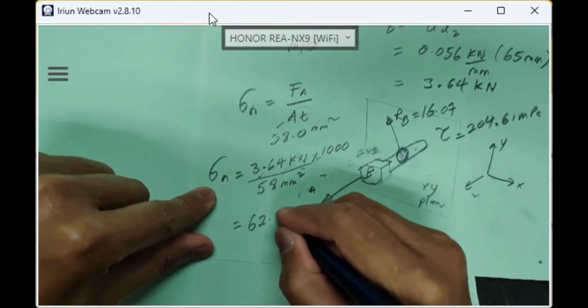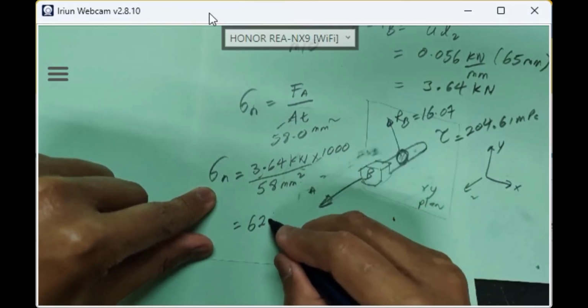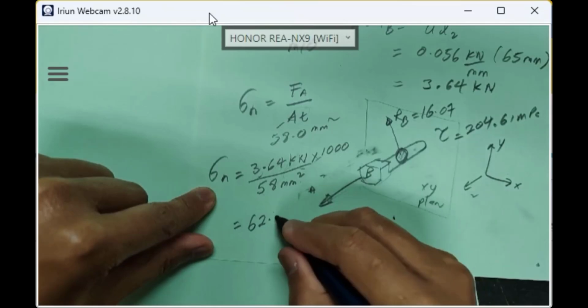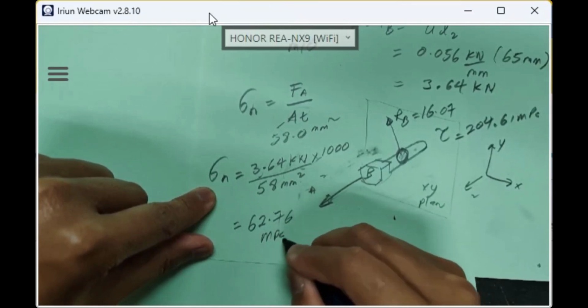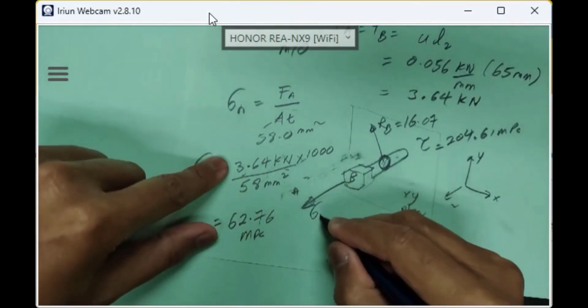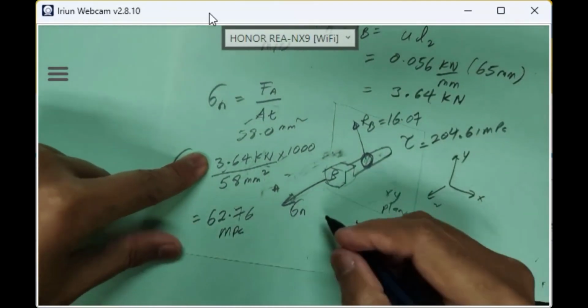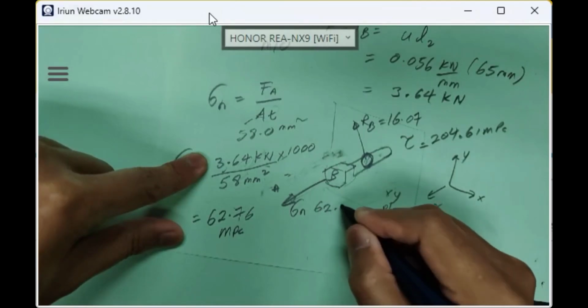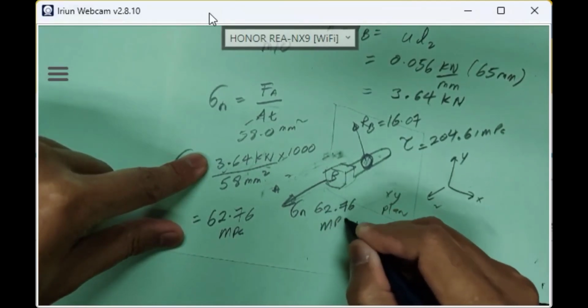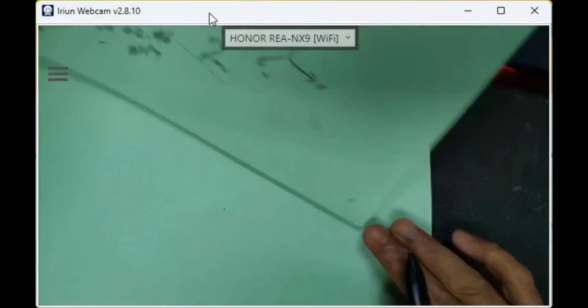62.76, this is already times 1000, right? 0.76 megapascal. Right, so you mean normal stress here. This normal stress. Okay, this is shear stress 204.61. Normal stress is 62.76 megapascal. So I draw it again.